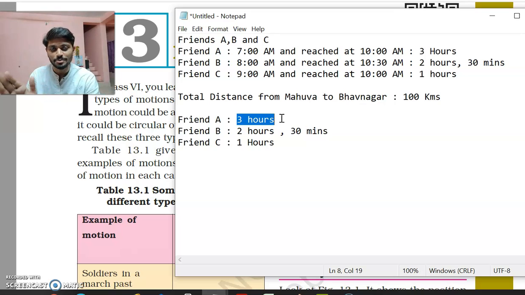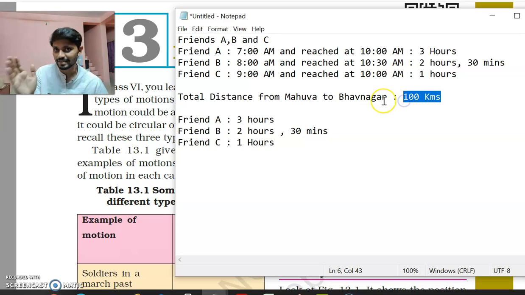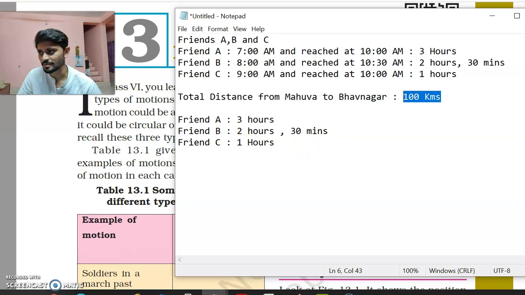The same thing can be said in another way. A same example આપણે બીજી રીતે લઈએ. Suppose આ કેસમાં આપણે શું કર્યું હતું અત્યાર સુધી? We had fixed distance. આપણે જે distance છે, we are keeping the same distance. What if we keep the time as same? That's a good question. So let us take an example again.